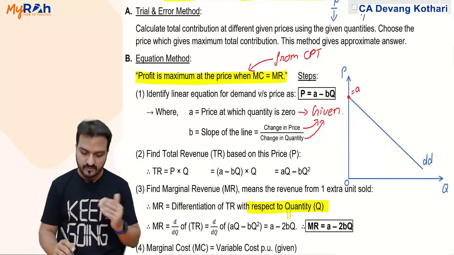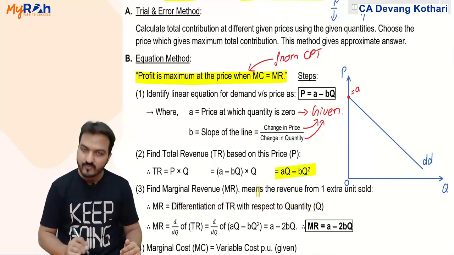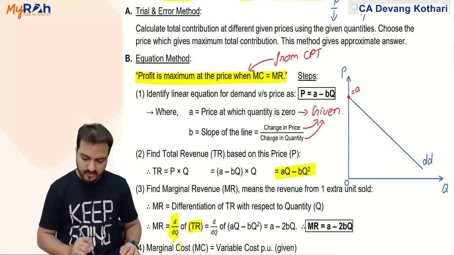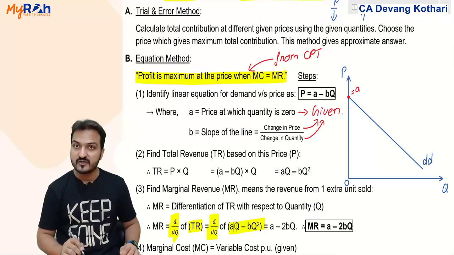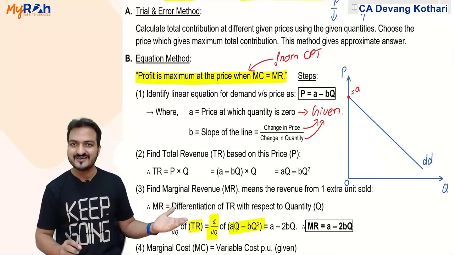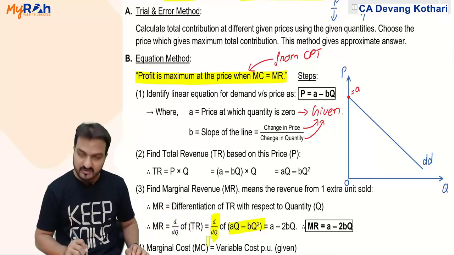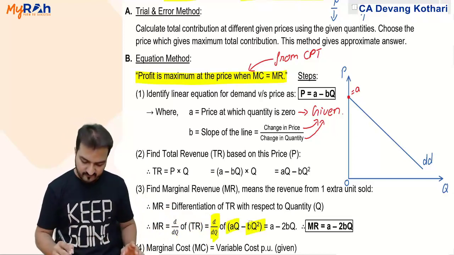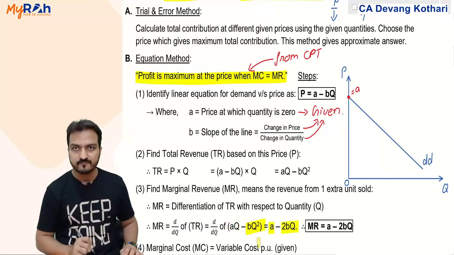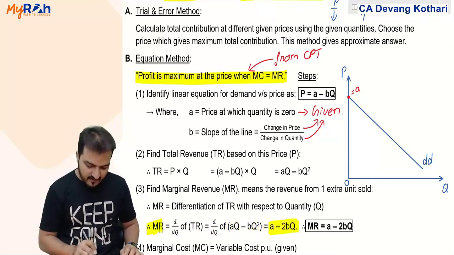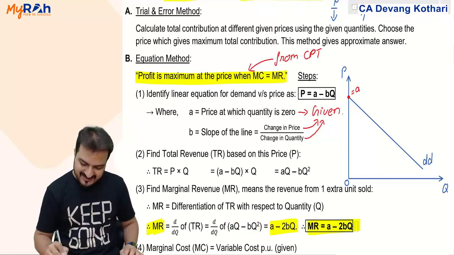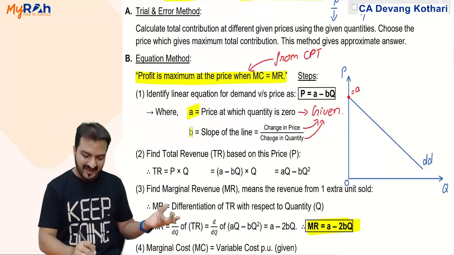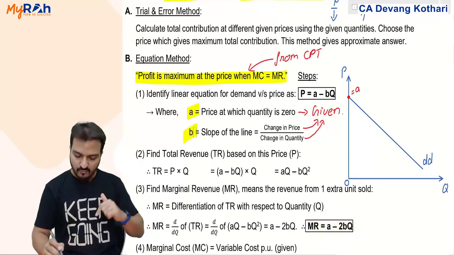Now total revenue is AQ minus BQ square. So differentiation is d by dq of total revenue, d by dq of AQ minus BQ square. If you know how to do differentiation, you should know that differentiation of AQ minus BQ square with respect to Q will give A minus 2BQ. This A minus 2BQ is my marginal revenue, so MR is A minus 2BQ. You already had the value of A and B, put them over here.